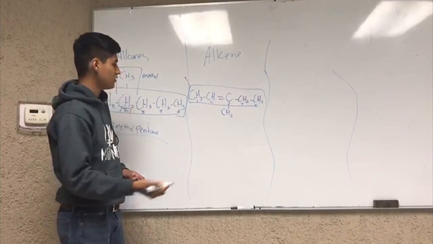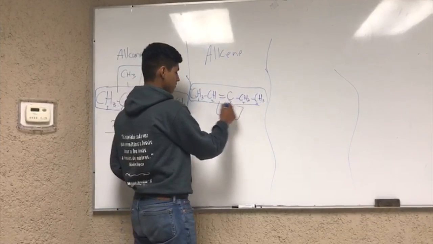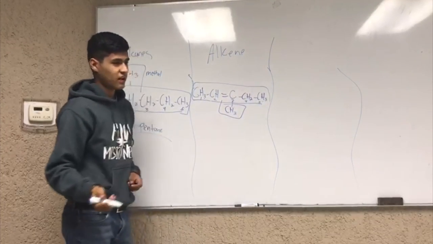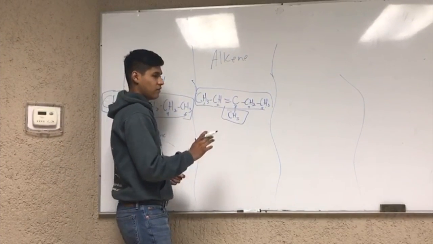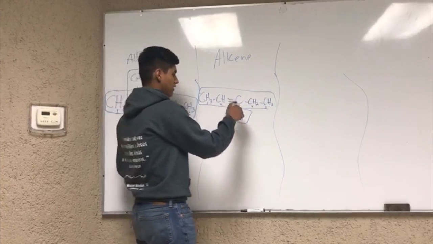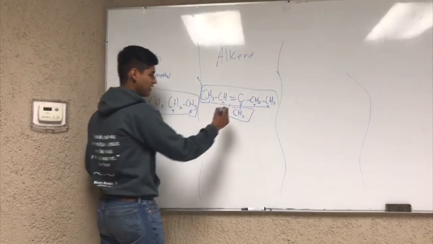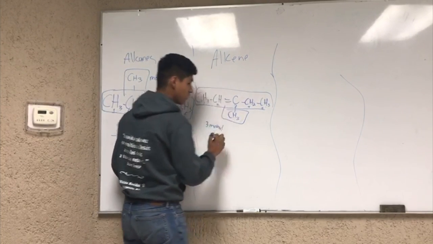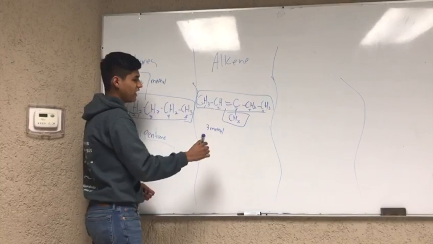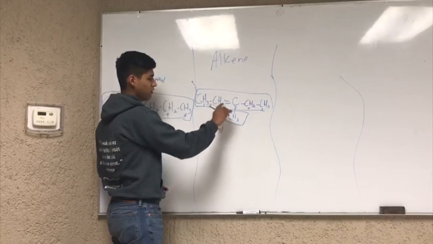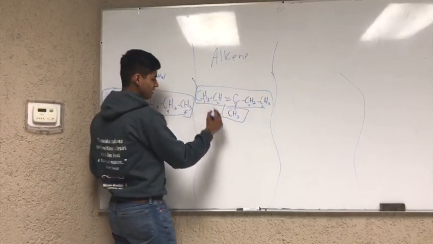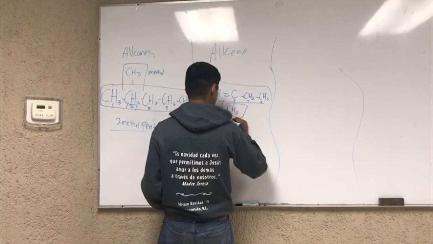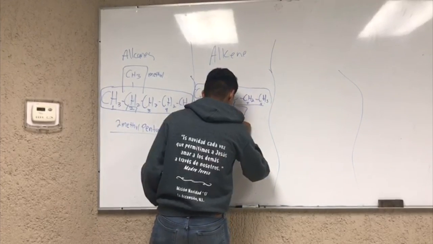Then we need to locate the alkyl group. In this case, it is this one, and again, it's a methyl group. So we're going to start naming again, the same as before. It's going to be 3-methyl, and then we put the number at which the double bond starts. In this case, it starts in the second place. So it's 3-methyl-2-pentene.